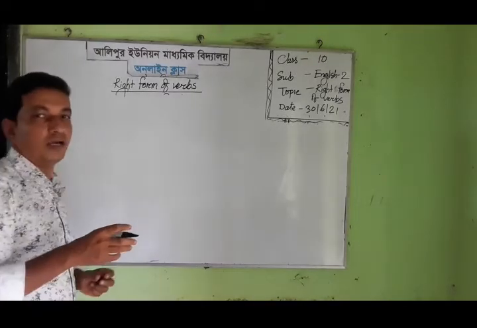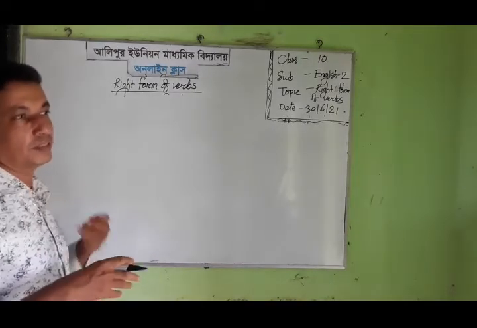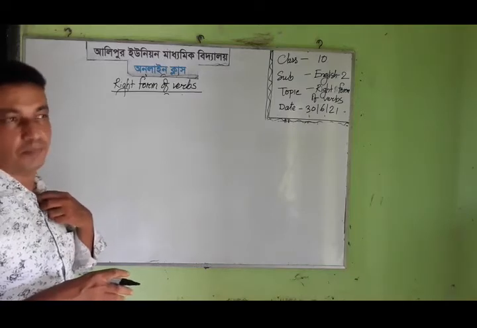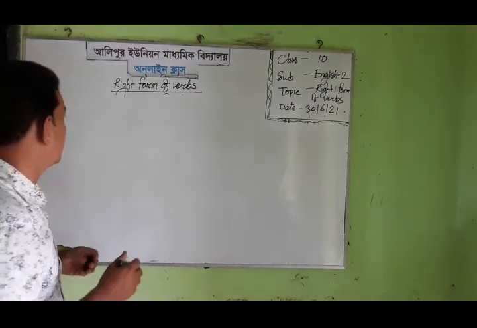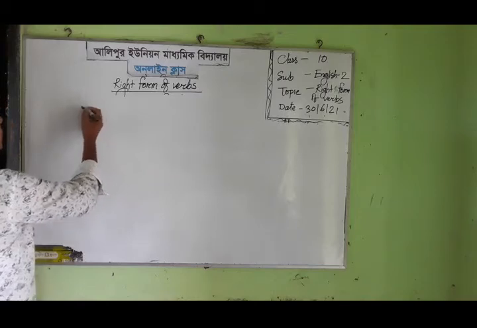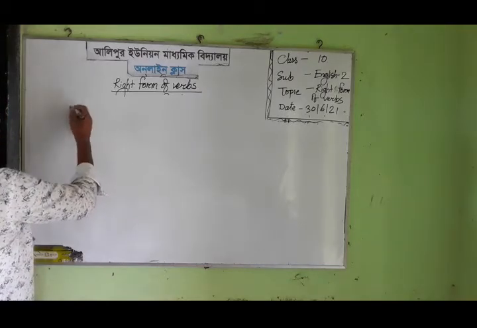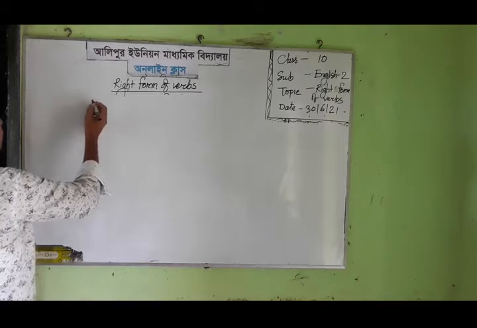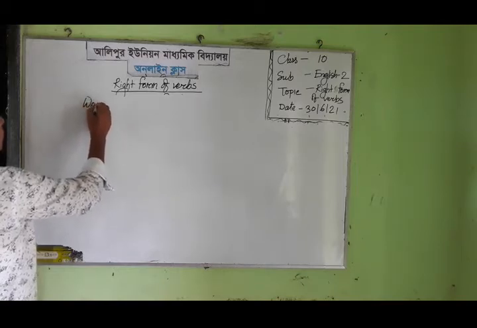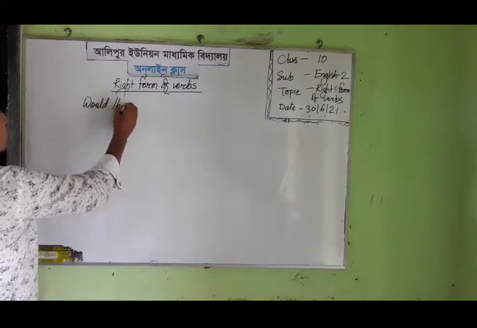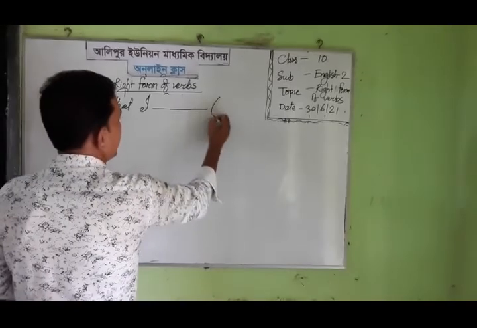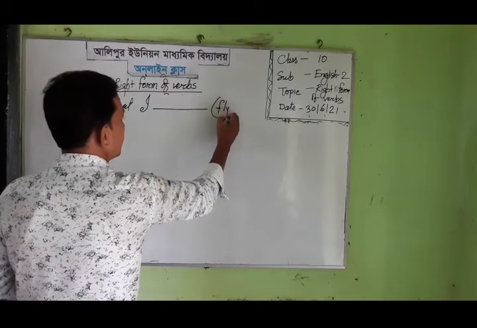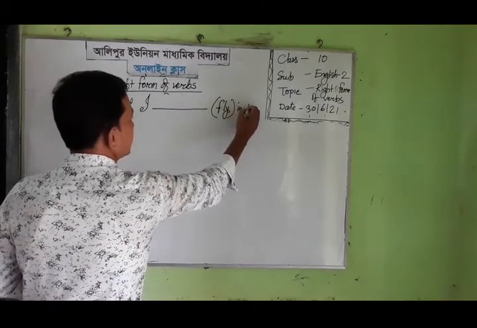So dear students, I am going to give another example of this rule. Such as, would that I fly in the sky.